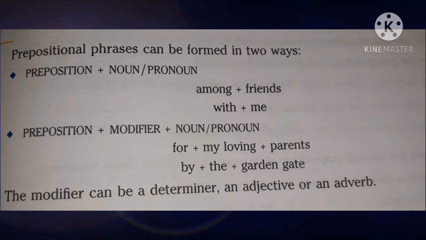Here we started the prepositional phrase with the preposition for plus the modifier my loving adjective. Then parents noun. Second one, by the garden gate. Here we started the prepositional phrase with the preposition by plus the determiner the and the noun garden gate.